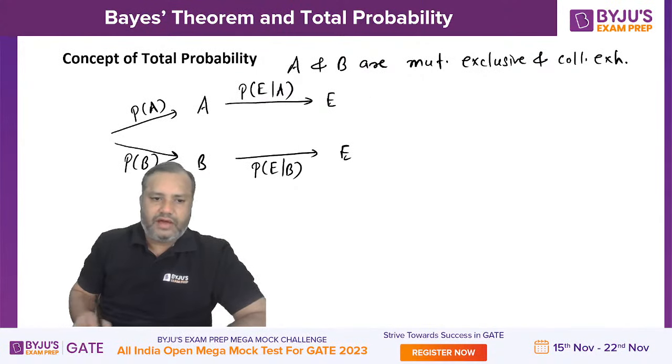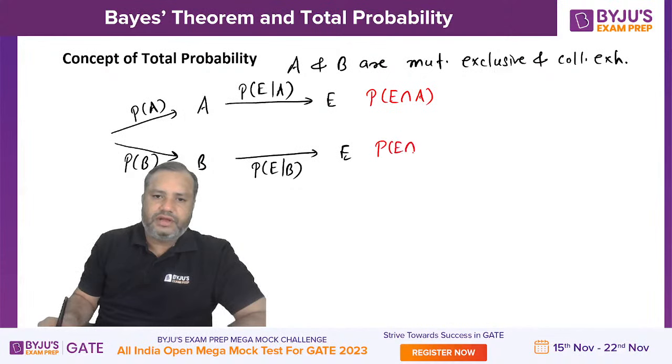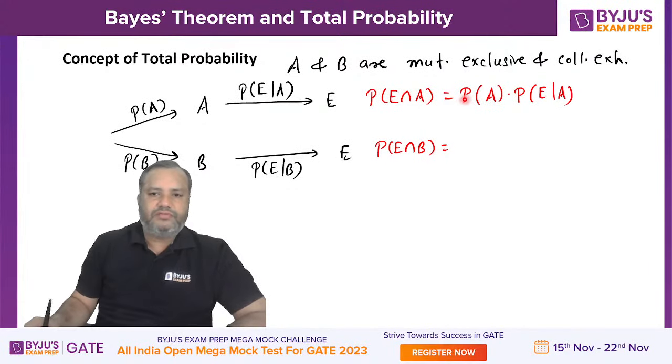Okay. Then at this position, event E has already occurred with the help of A. So probability of E intersection A, and here we have probability of E intersection B. So probability of A into probability of E given A. Joint probability equals marginal into conditional.